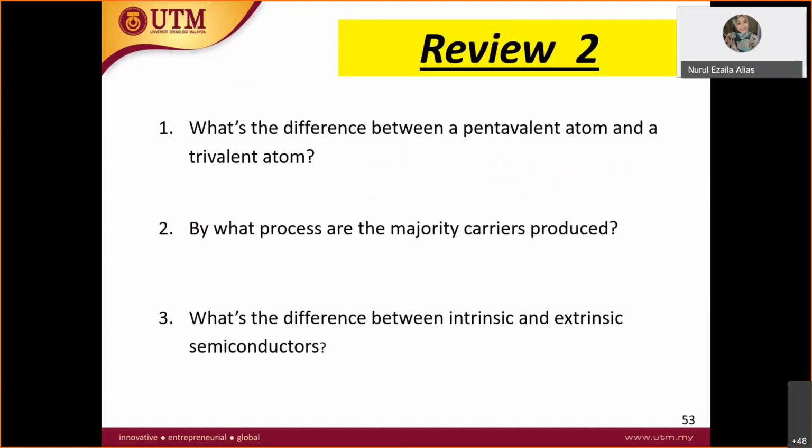What is the difference between pentavalent and trivalent? Simple. Pentavalent has 5 valence electrons. Trivalent has 3 valence electrons.